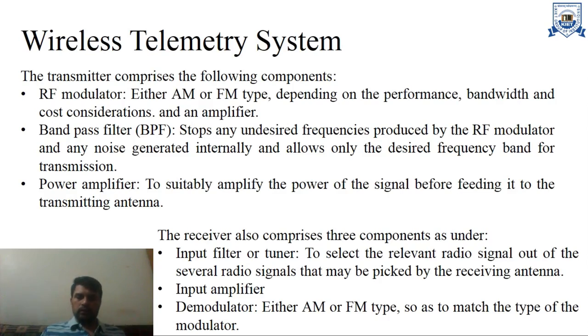The receiver also comprises three components as under: an input filter or tuner to select the relevant radio signal out of the several radio signals that may be picked up by the receiving antenna, then an input amplifier, then a demodulator, either amplitude modulation or FM type, so as to match the type of the modulator.